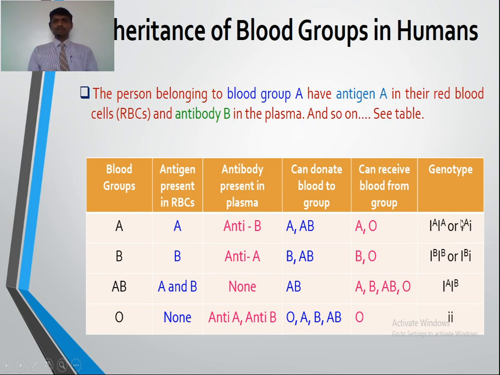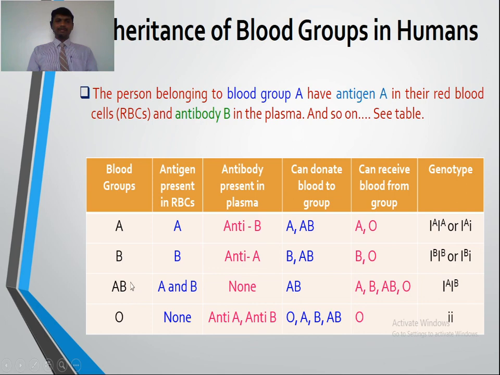So IA gets expressed in the genotype capital IA small i, and the person can produce the antigen A. Now blood group type B: the possible genotype is capital IB IB, the homozygous condition, or the heterozygous condition, capital IB small i.